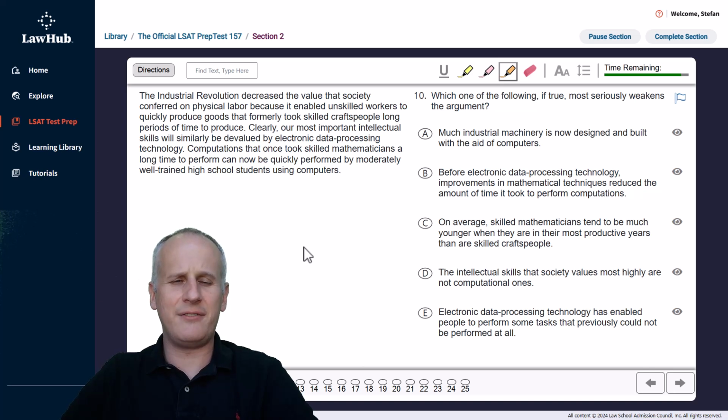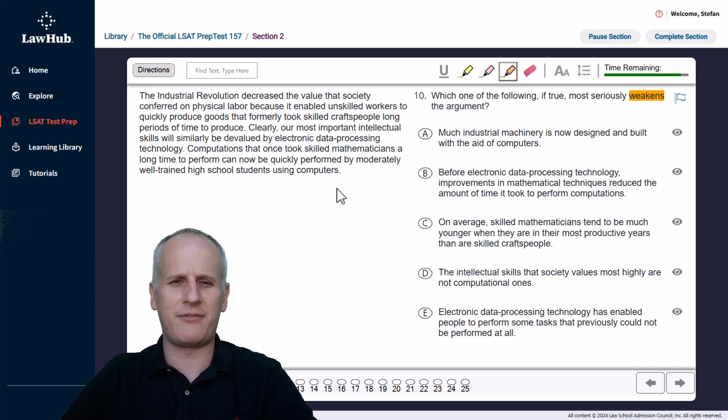This is question 10 of LSAT PrepTest 157, second section, the first logical reasoning section. And as always, we've got a highlight tool ready, and we are going to read the question stem first to mark what the task is so we don't lose sight of it during our evaluation. 10 reads, which one of the following, if true, most seriously weakens the argument? So I can just highlight weakens as soon as I find it. It's a relatively straightforward task.